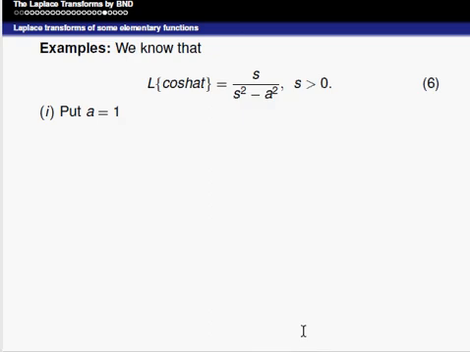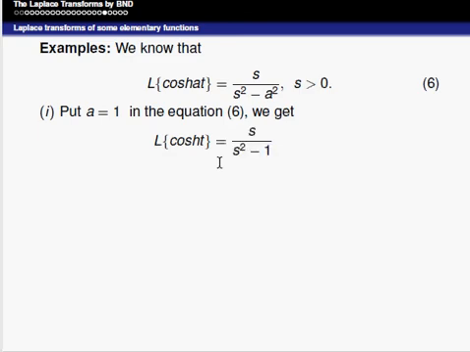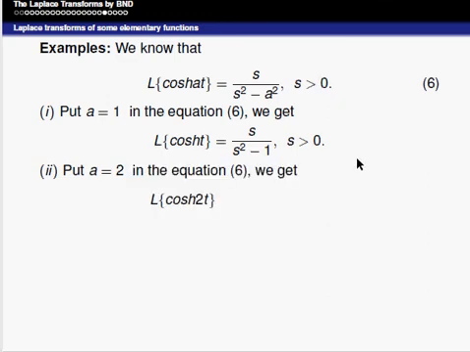Put a is equal to 1 here in this equation, we get Laplace of cos hyperbolic t, that a is 1, that can be written as s divided by s square minus 1 square, that is 1, and s is greater than 0. Put a is equal to 2 in this equation, it can be written as Laplace of cos hyperbolic 2t is equal to s divided by s square minus 2 square, that is s divided by s square minus 4,